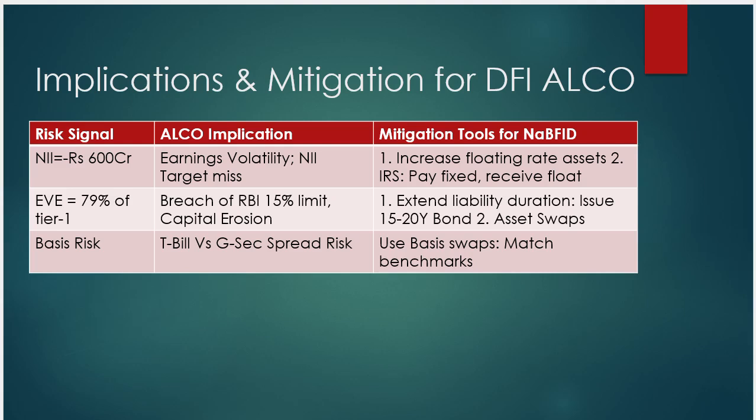So you need to do the pay-fixed and receive-floating swap. And then the economic value of equity: the change in economic value of equity is equal to 79% of Tier 1, which breaches the RBI 50% limit and means capital erosion. So here we extend the liability duration, issue 15 to 20-year bonds and asset swaps, and handle basis risk, T-bills versus G-Sec spread. So use a basis swap and match the benchmark.